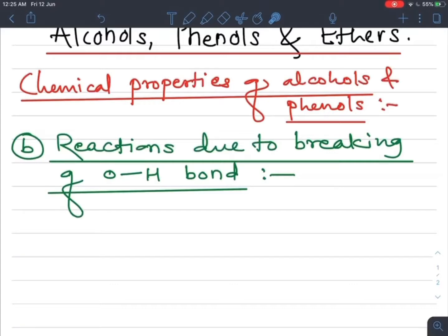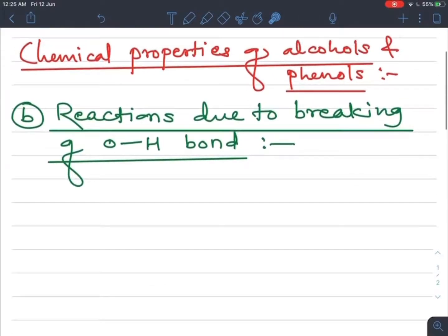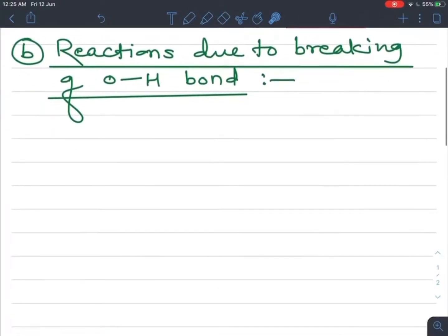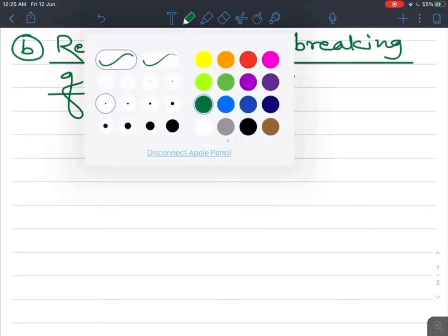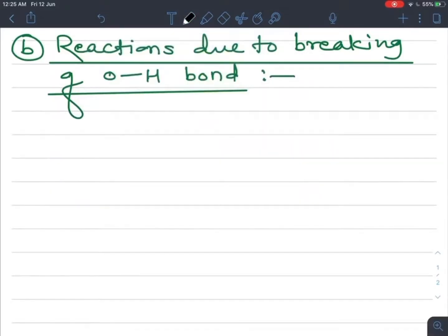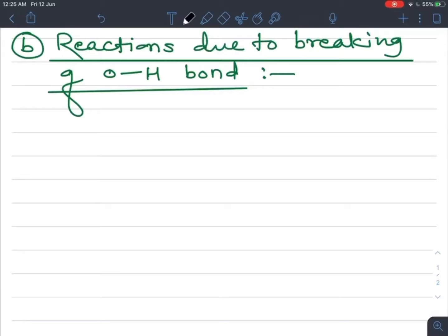Now, the next type of chemical property is reactions due to breaking of the OH bond present in the alcohol and phenol. So, what reactions take place during the breaking of the OH bond in alcohols and phenols? Let's see. The first type of reaction is the acidic character of alcohols and phenols.